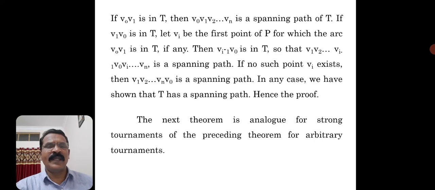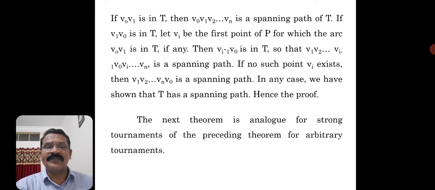So there is a spanning path containing n vertices. So the spanning path is V0 V1 V2 and so on up to Vn. So this is a spanning path of T. If V1 V0 is in T, what happens? If V0 V1 is in T, V1 V0 will not be there in T, isn't it?